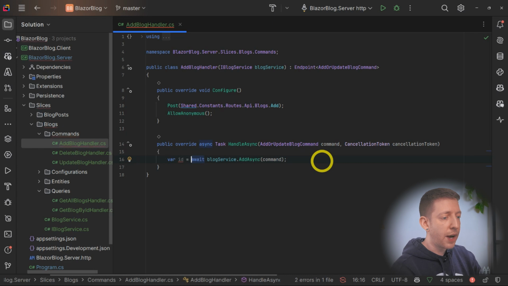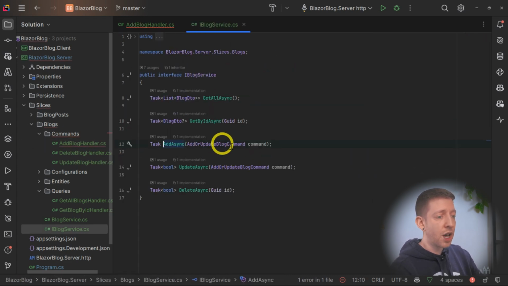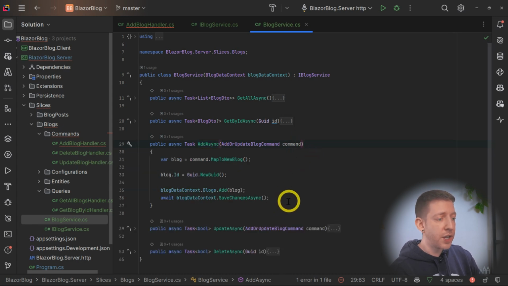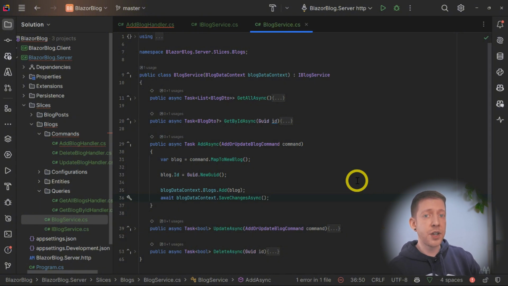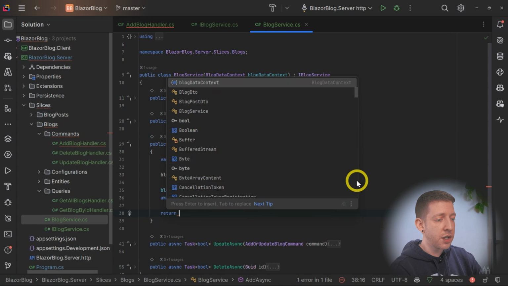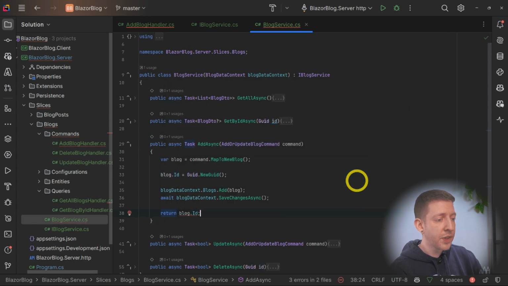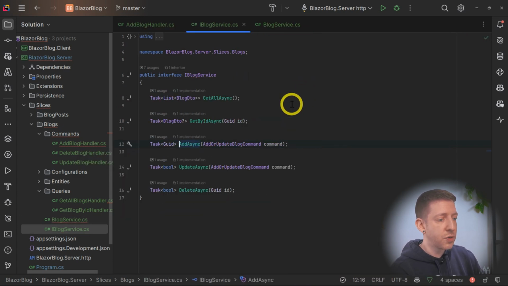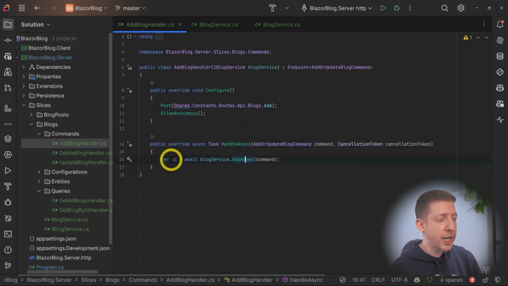So when we call our add method, we want it really to return the ID of the new blog that it's just added. So if we go over to the blog service, we can see we're mapping our command to a blog, we're giving it a new ID, adding it to the database and saving it, but we're not telling the user the ID of the new blog. So here, let's return the blog.Id and then change the return type here to be a Task of Guid instead. And we can change that on the interface as well. And then in the handler, we now have the ID of the new blog that's been created.